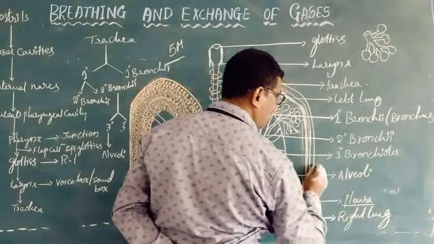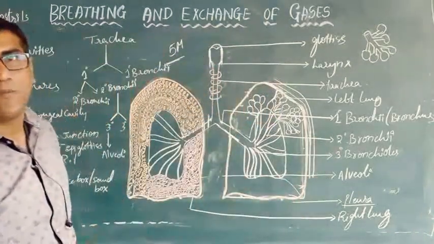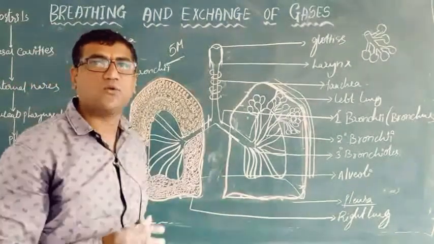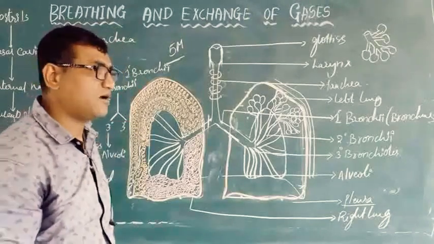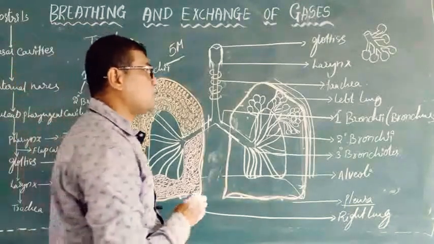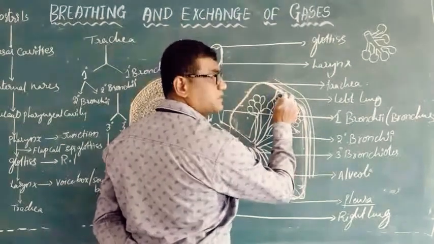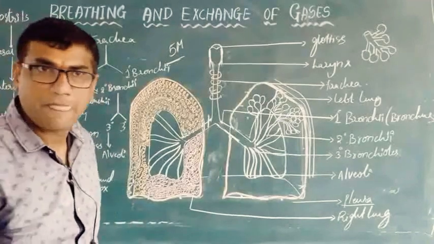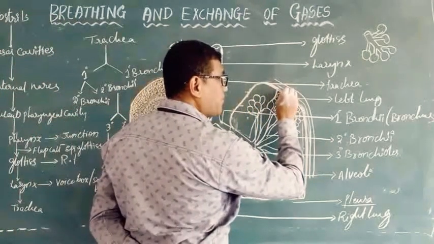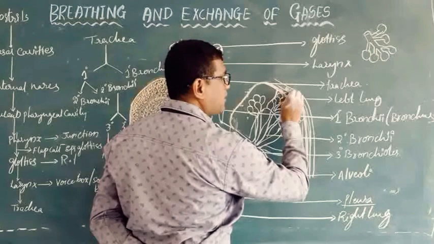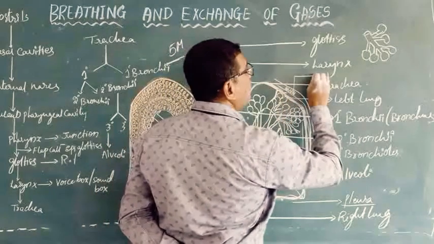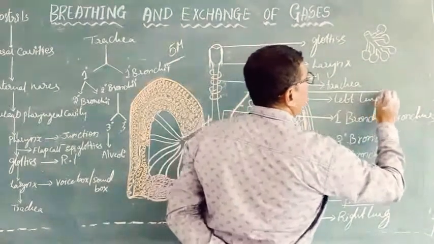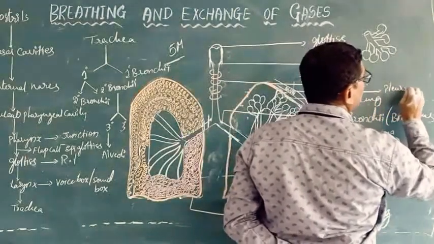Each lung is enclosed in a two-membrane structure called pleura, and between the inner pleura and outer pleura a fluid called pleural fluid is present.